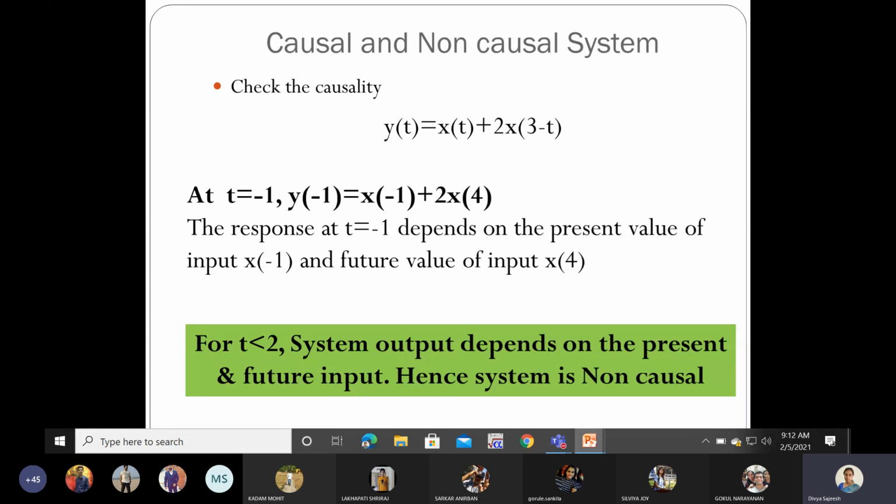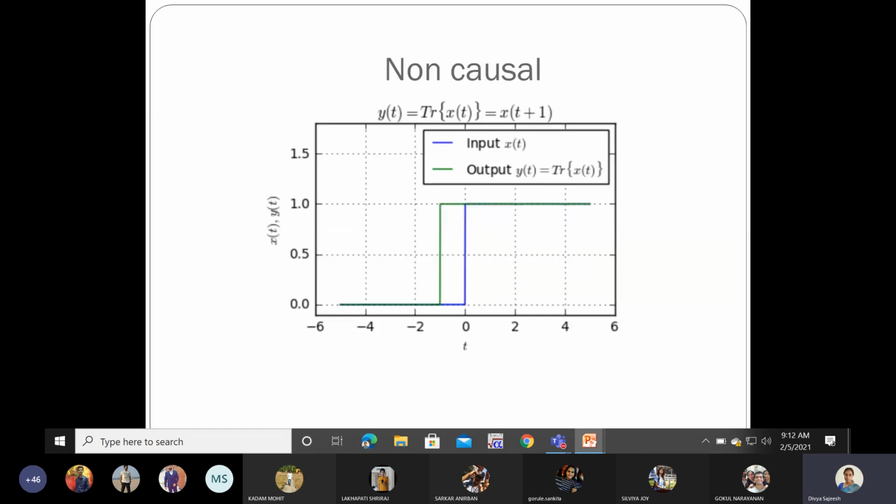You have to substitute for different values of t and get the range where the system becomes non-causal and the range in which the system is causal in nature. Don't jump to a conclusion after putting one value for t. You have to try different ranges of t, then come to the conclusion. In this simulation diagram, we have seen the causality of the waveforms.